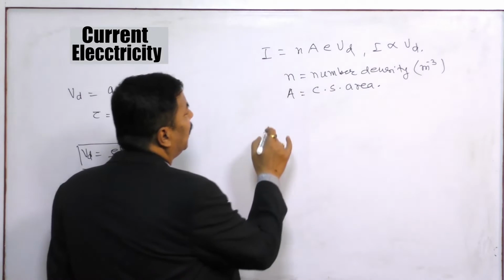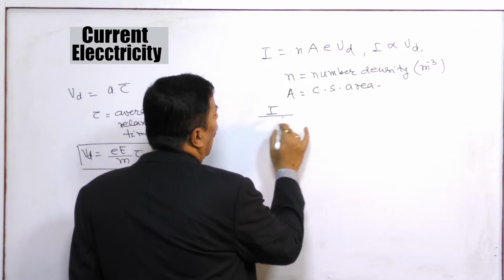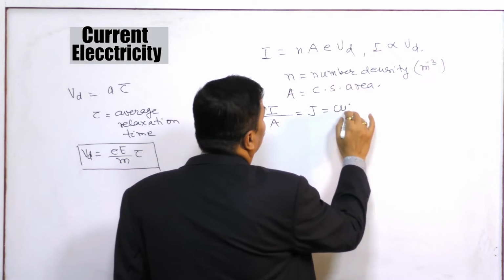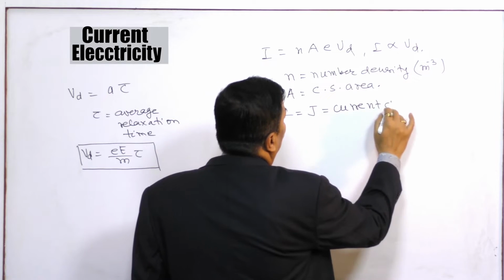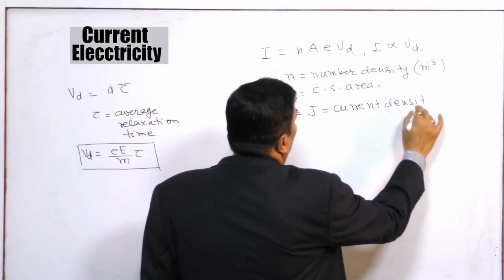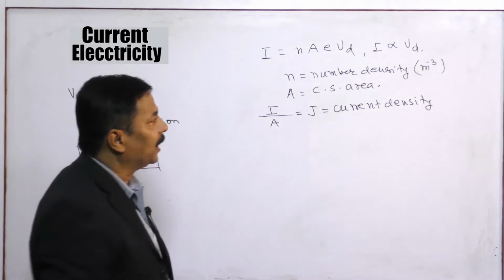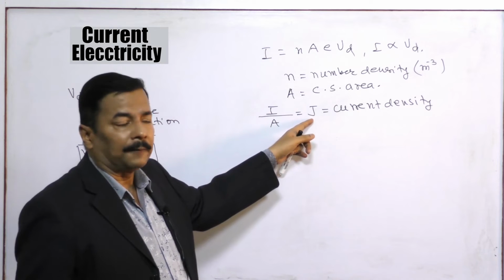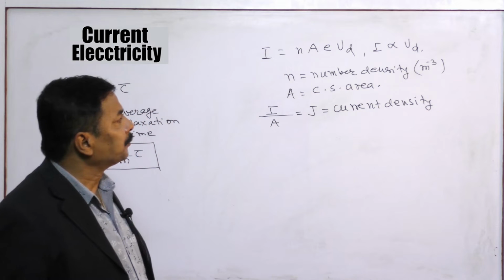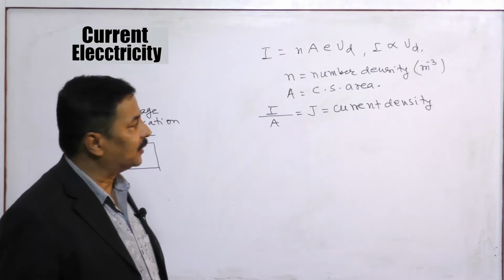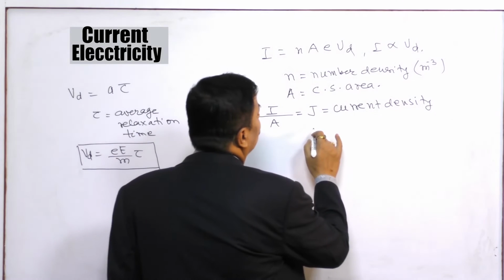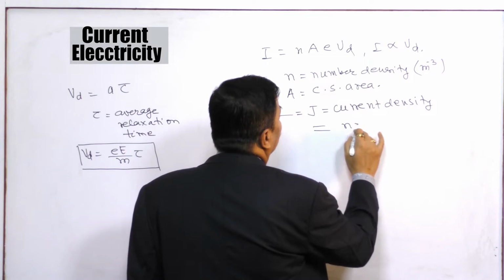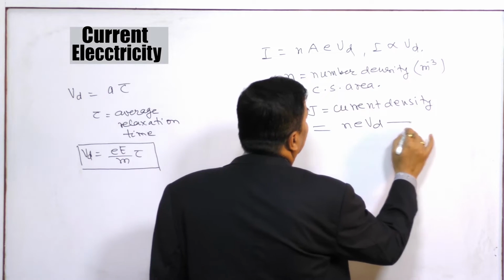Here I by A represents a new quantity called current density. I by A is a vector. Current is a scalar, but this is a vector, and it has the name current density. So current density is equal to neVd. Take it as equation number 1.